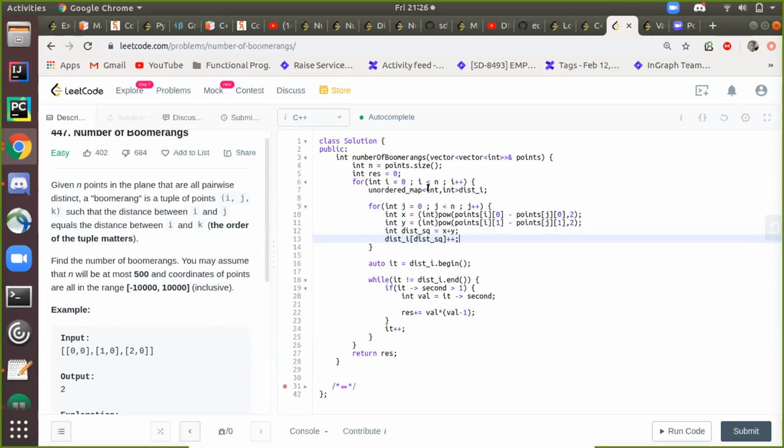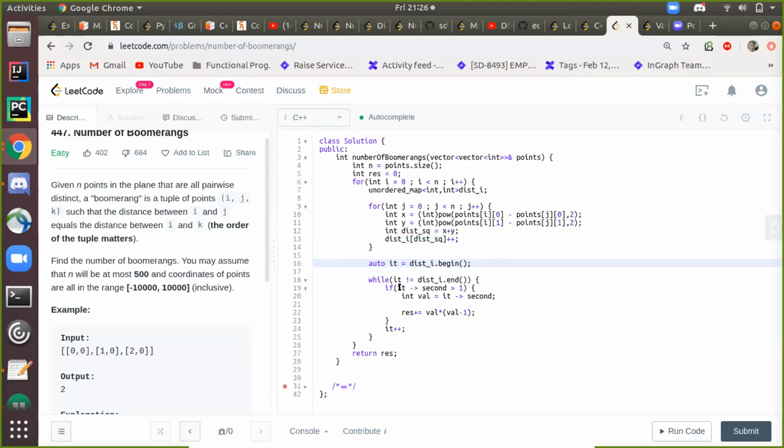So my hash map is int comma int, where the key would be the distance, and the value would be the count of all those coordinates which have the same distance from i. Now, once I do it for one particular coordinate, I try to find the answer. So I've maintained this hash map, and now I'm traversing it.